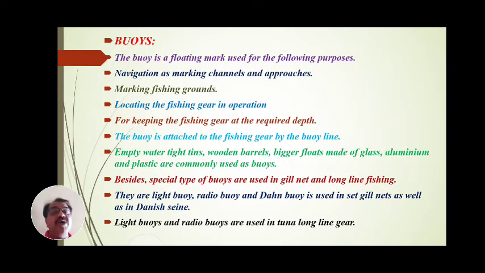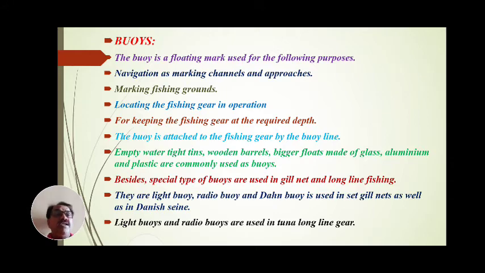Light buoys and radio buoys are used in tuna long line gears, in sea water, in ocean water, to capture deep sea fishes such as tuna. Depending upon these light buoys, the fisherman can recognize where his nets are. By identifying the light, we can say this is our net. Or with radio buoys, by identifying the radio waves, we can say this is our net.